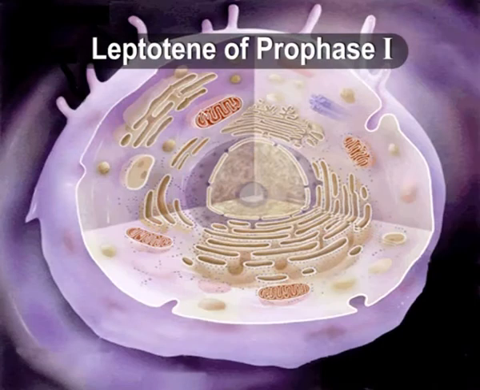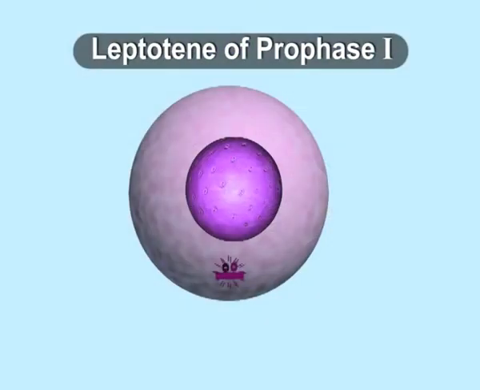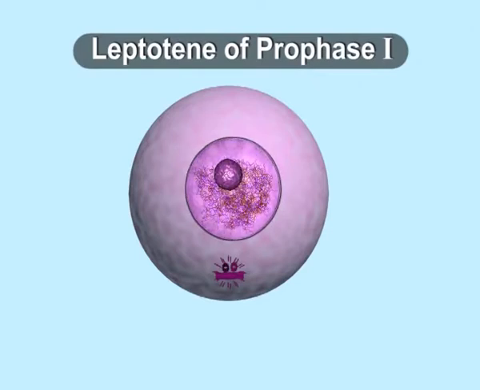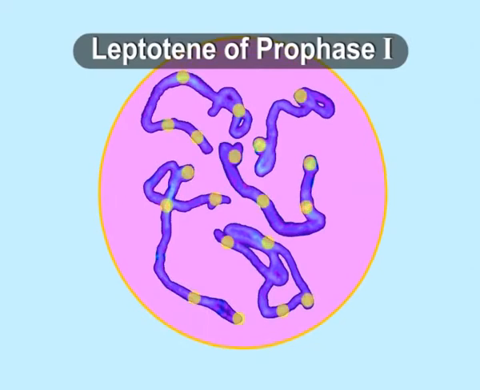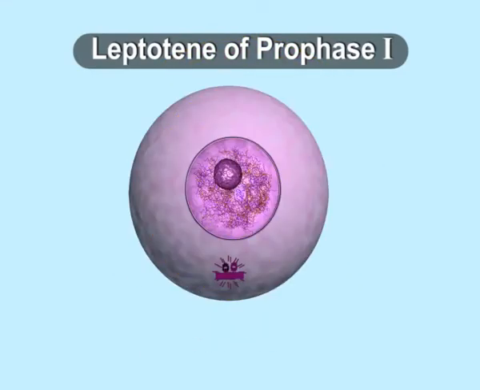Leptotene of Prophase 1. This stage is marked by the first appearance of the chromosomes, when the chromosomes are in their most extended form. They look like strings having beads on them. The beads are known as chromomeres. The nucleus enlarges and the chromatin fibers shorten, and elongated chromosomes start becoming clear.